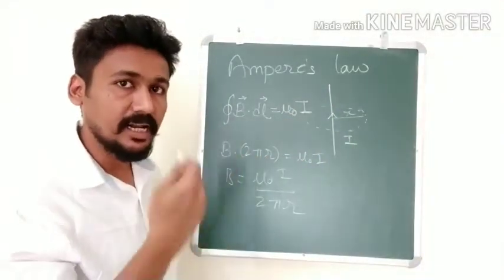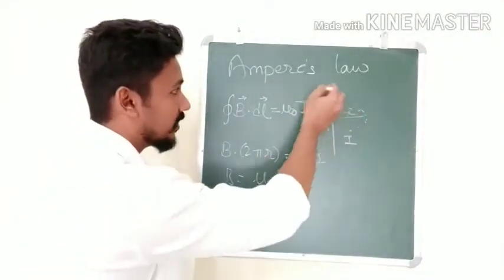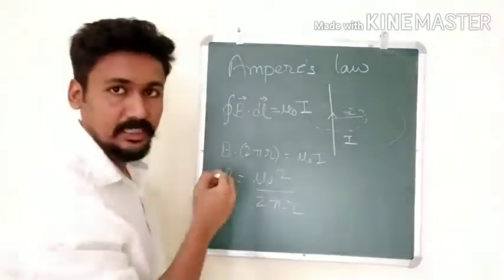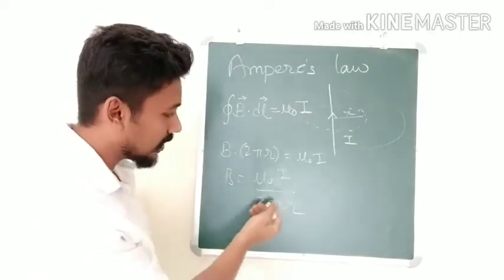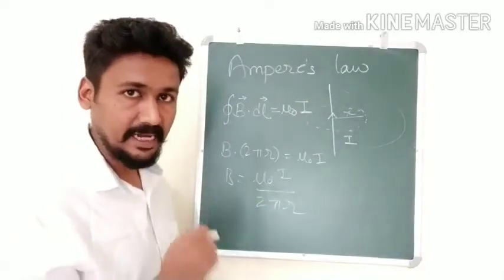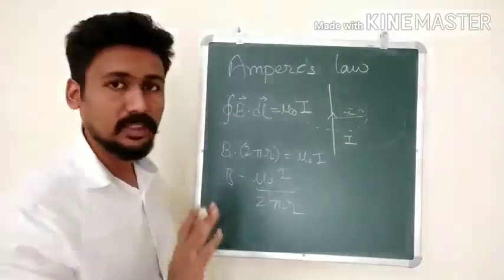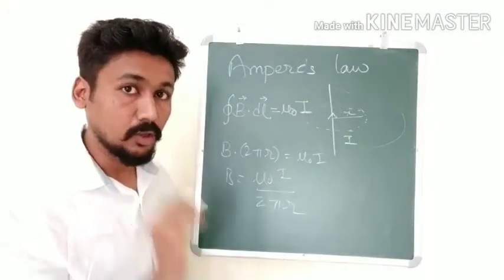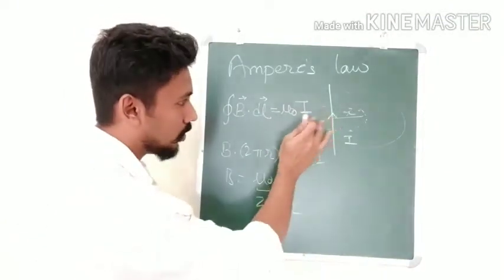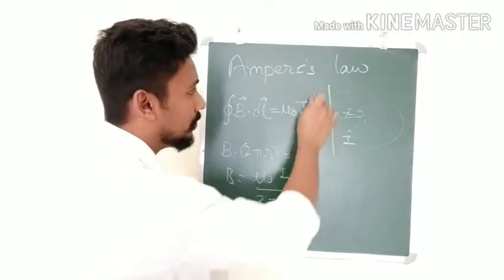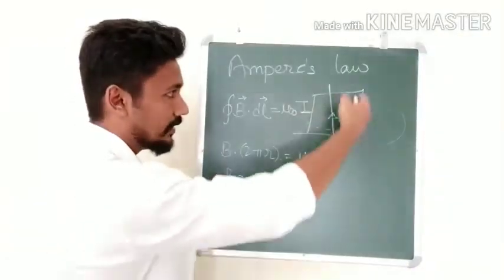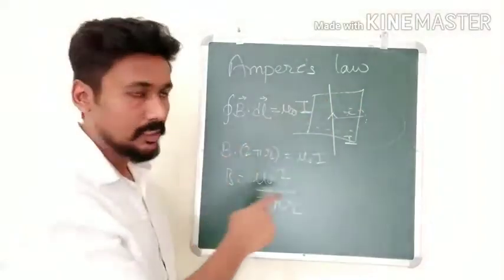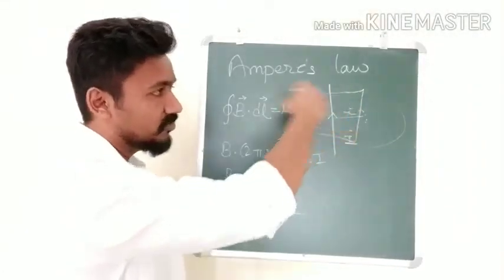Now can you consider a larger loop? Definitely. You can consider a much larger loop like this, with some other radius, let us say r1. Then I will get B equal to mu naught I upon 2 pi r1. Getting the idea? You can use Ampere's law for any such closed loop. If you don't want to draw a circle, you can draw a loop in the shape of a square as well. In that case, if L is one side, the length of the loop will be 4L.